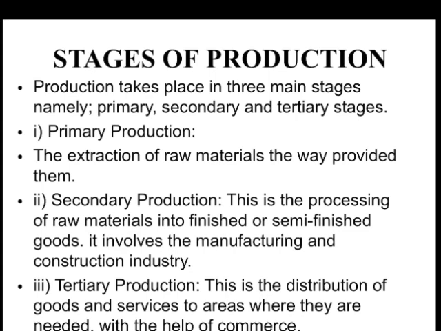Now we look at secondary production. This is the processing of raw materials into finished or semi-finished goods, involving the manufacturing and the construction industry. Here I would give an example of the process of making bread using wheat as a raw material, or the process of trees which are cut into timber and later made into furniture, right?